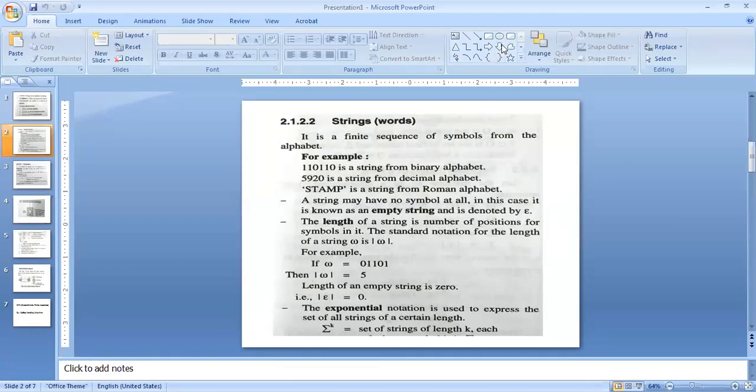An empty string is represented in TOC with epsilon. Do you remember the symbol of epsilon? How do we write the epsilon?